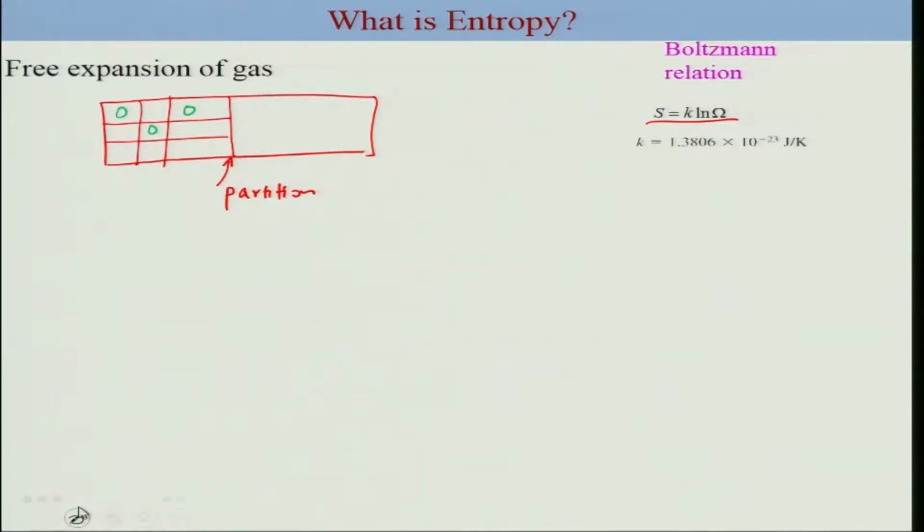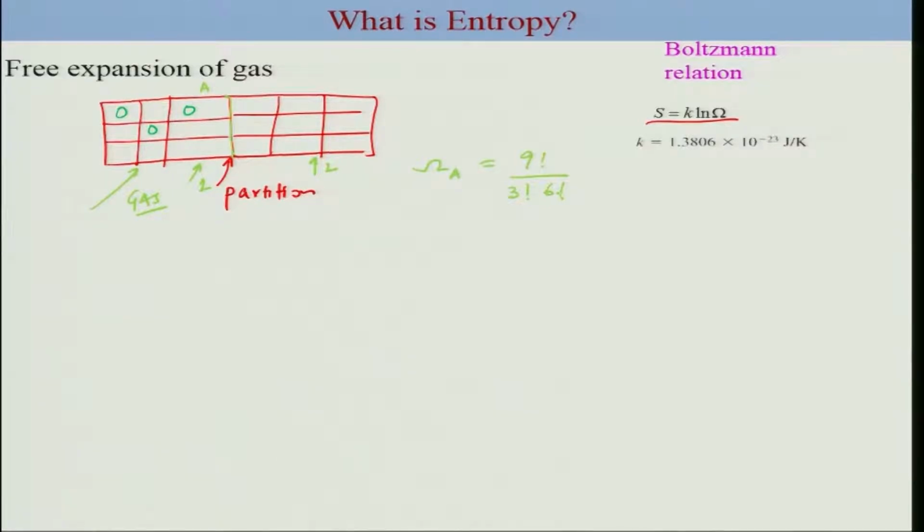Similarly you have another room in a similar sense, and this is your partition. So this is before the expansion, the gas was here. What are the possible arrangements of the gas molecules? Let's say we have 3. The possible arrangements, if we define them as omega A, become, there are 9 initial possibilities. Let's say box 1 and this is 2. So this is 9 factorial divided by 3 factorial, and then the rest is 6 factorial.